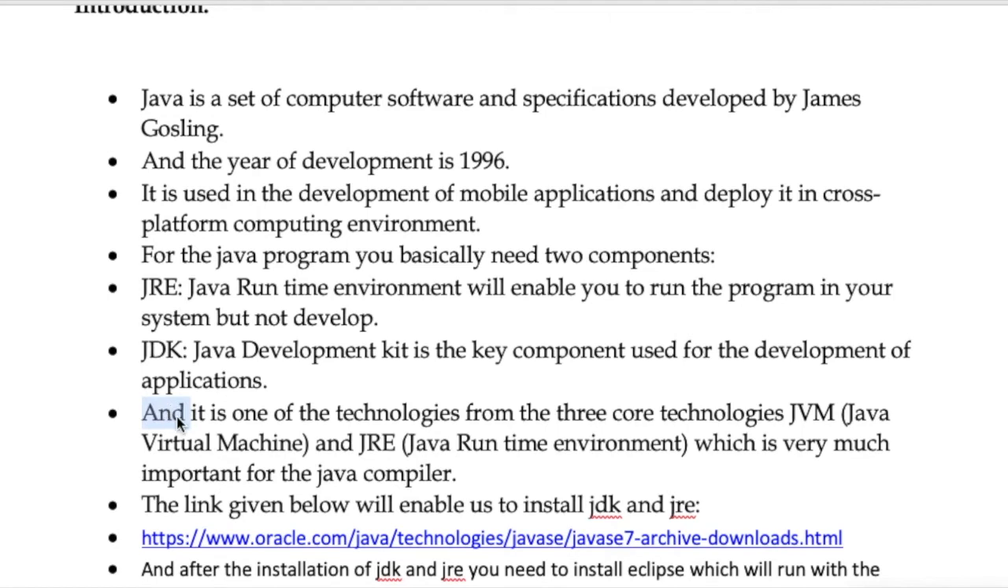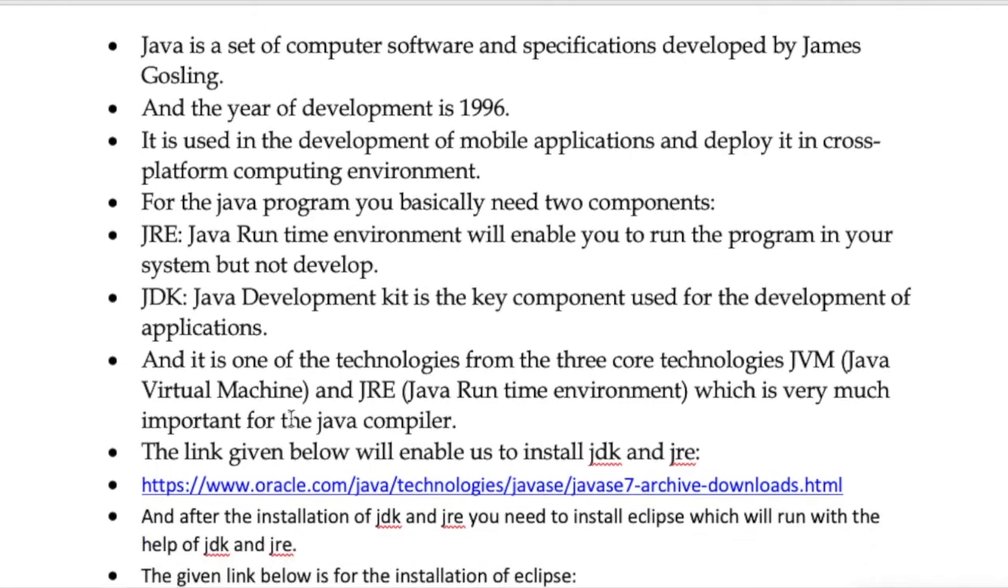As I'm performing this video on the Mac system first, and it is one of the three core technologies: Java Virtual Machine, Java Runtime Environment, and the Java compiler, which is very important. The links given below are for the installation of JDK and JRE. I'll provide them on my website. You may go and visit. The link will be given in the description.